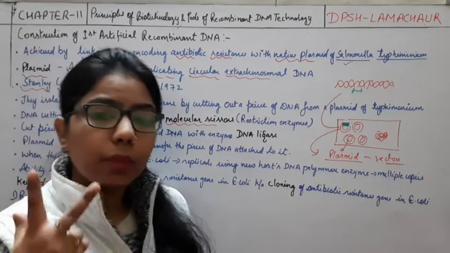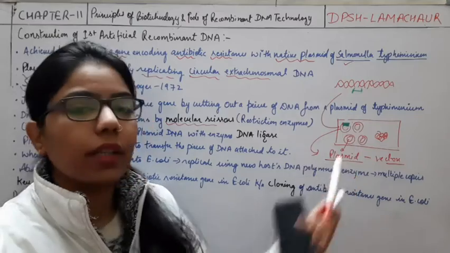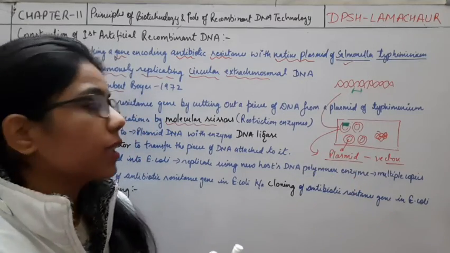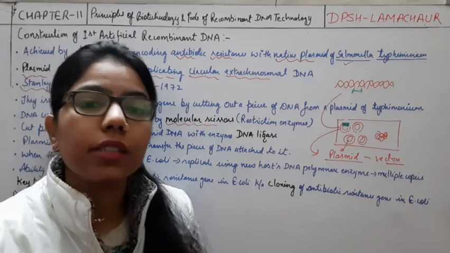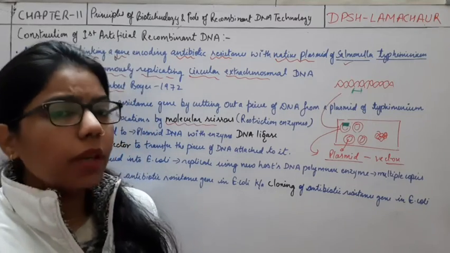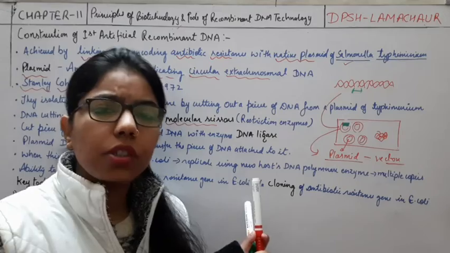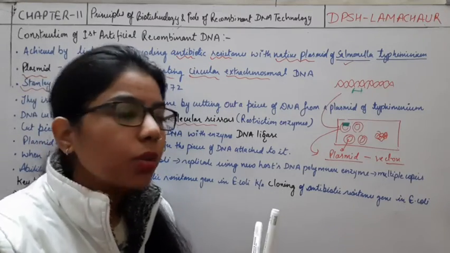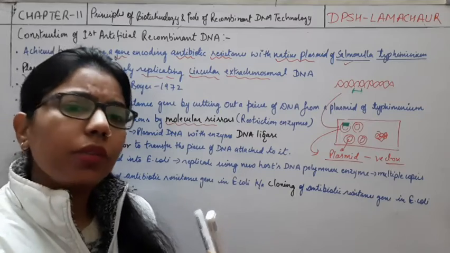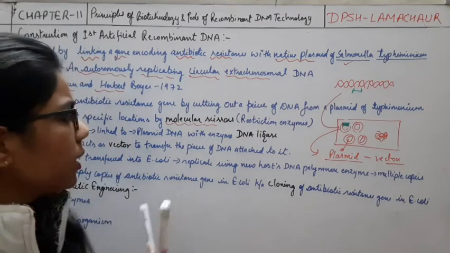When we are using something for cutting this DNA as well as this plasmid, what are these things? These are the molecular scissors, and these molecular scissors are the restriction enzymes. Okay, we will understand what a restriction enzyme is, how it works, exonuclease, endonuclease, restriction enzyme. So we will understand all the functionality of these types of enzymes.